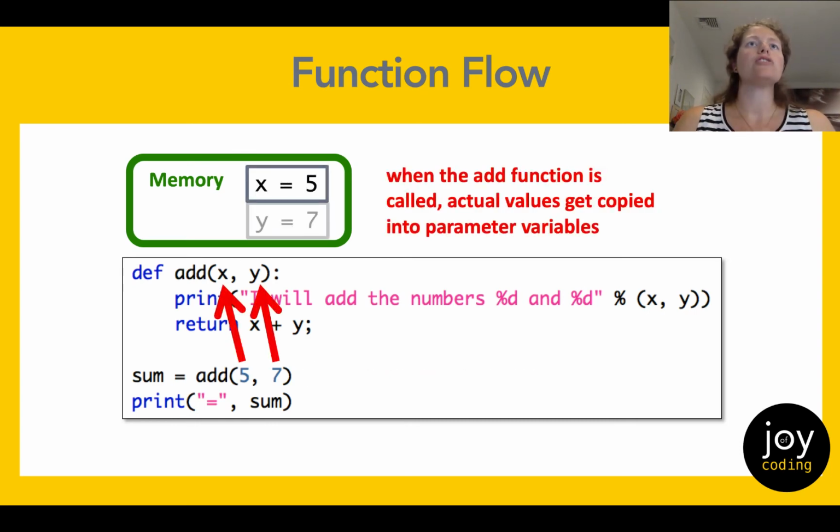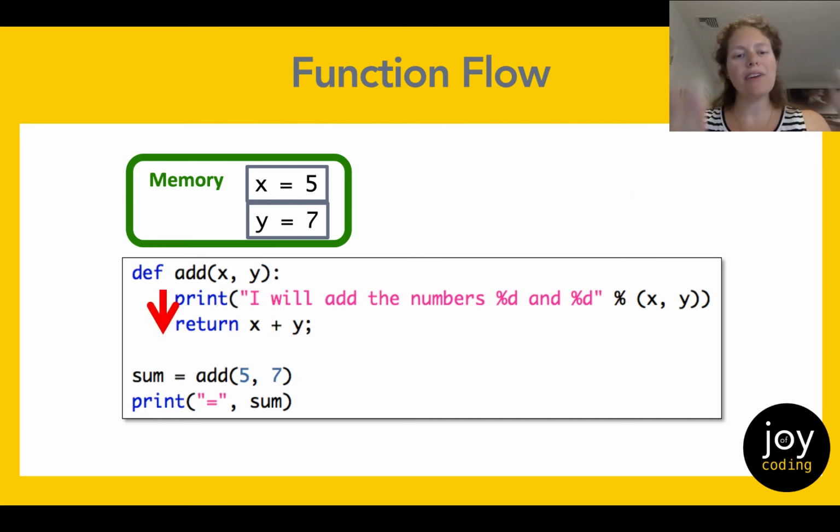So when the add function is called, the actual values of 5 and 7 get copied into our parameter variables x and y. And this is happening behind the scenes, which is why function calling can be a little bit challenging for new programmers, because all of a sudden you're not flowing through your function one line after another. Things are bouncing around and happening behind the scenes. You need to understand what's called the semantics of what's happening there. So we've copied the values of 5 and 7 into x and y, and we can also see they're represented in memory in our diagram.